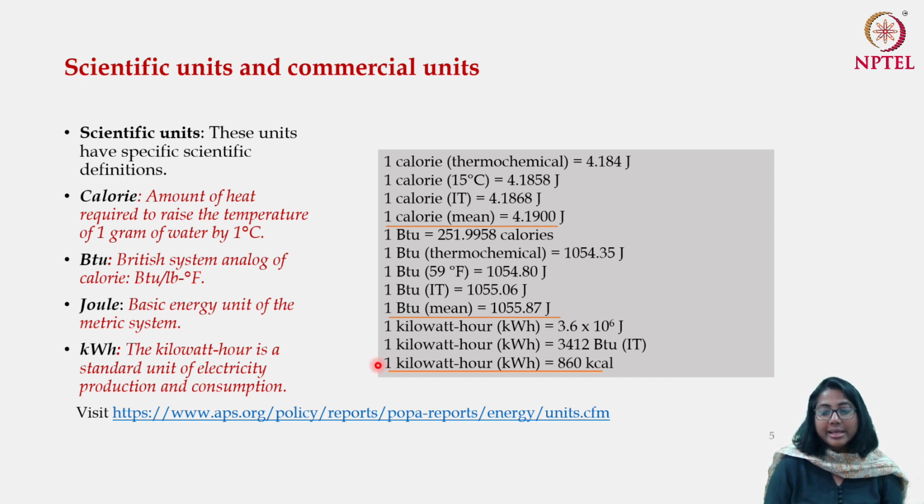And the final one, which is used in measurement very frequently: 1 kilowatt hour is equivalent to 860 kilocalories. So if you know the kilowatt hours of energy being used, you can convert them to kilocalories simply by multiplying by 860. So this is one important chart that you have to take note of.